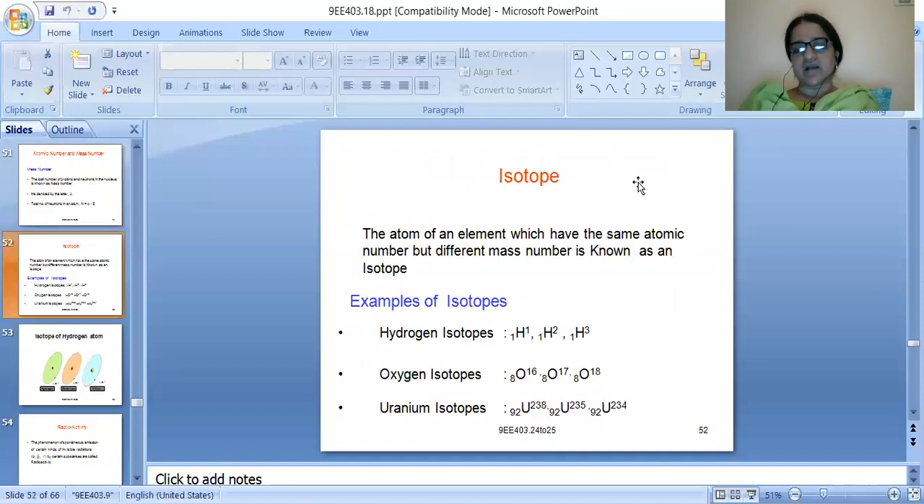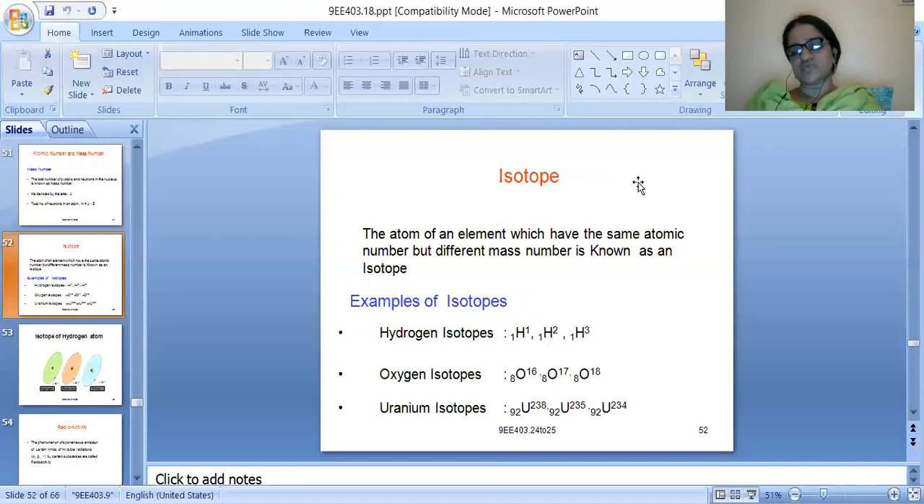Next, coming to isotopes. So what do we mean by isotopes? Let us see the definition. The atoms of an element which have the same atomic number but different mass numbers are called isotopes. There are many isotopes available for different types of atoms. Atomic number Z should be the same and mass number should be different.